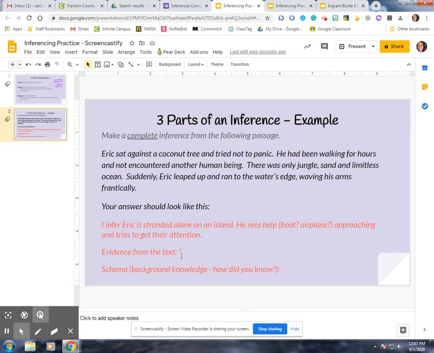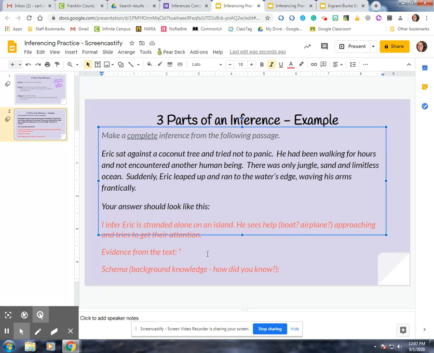All right, next step is I need to list, how did I know this? What evidence in the text helped me come up with this? So remember, I'm citing direct evidence, so I need quotation marks. So the first thing is, if I think about alone, I'm going to pull the part that says "not encountered another human being." So that tells me he's alone. He has not seen another human being. So there's my evidence for that part.